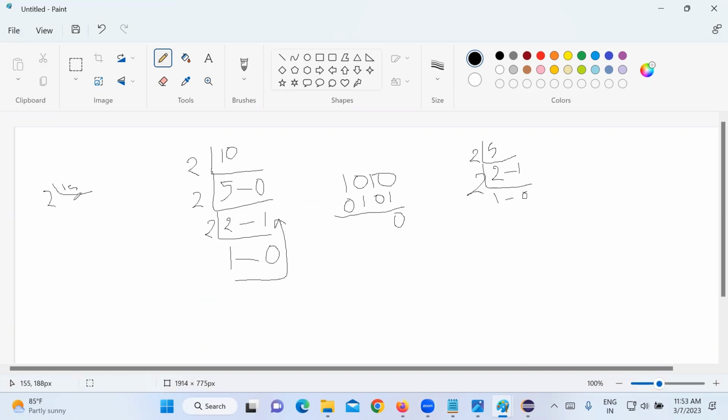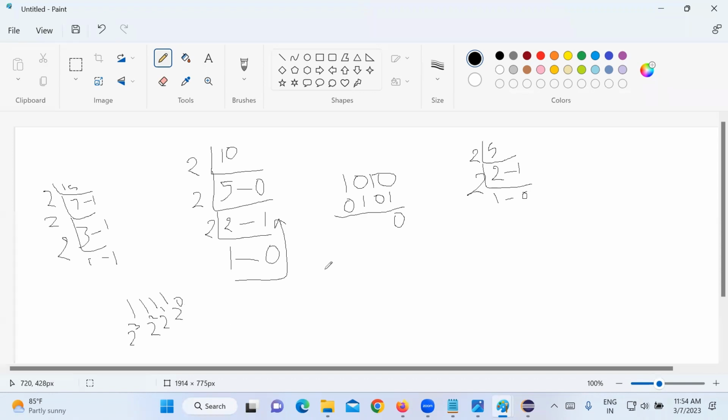2 sevens are 14, that is 1010. 2 threes are 6, 101. No, 2 ones are 2, right? Yeah, 1 1 1, right? Yes, sir. Now 2 to the power of 1, 2 to the power of 2, 2 square, 2 to the power of 3, cube, right? 8 plus 4, 12 plus 2, 14, plus 1.